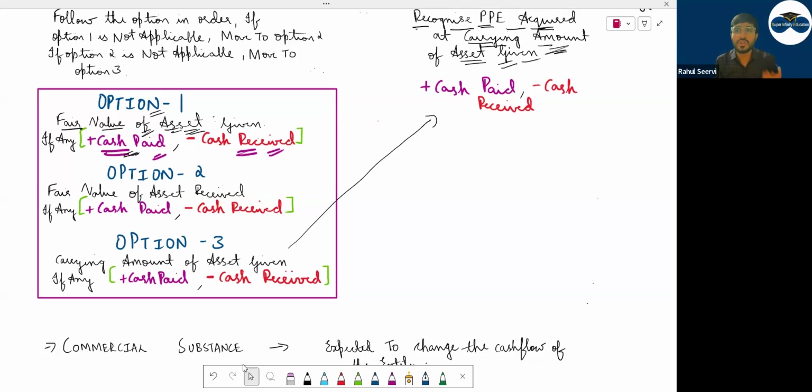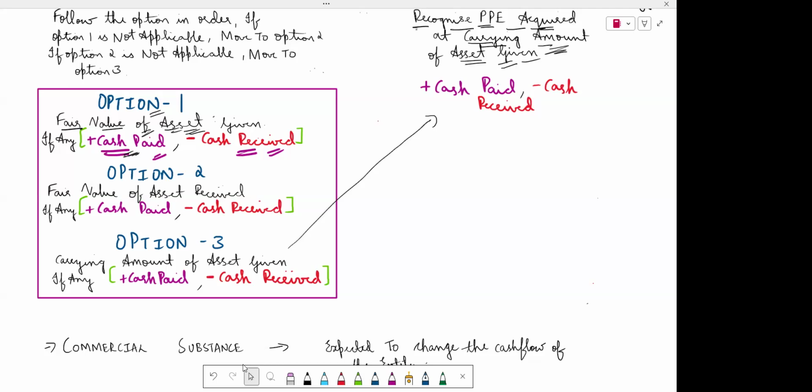Why do I pay 2,000? Because the value of that PP is more when compared to the value of the asset I have given. I have given him the old part. He has given me the new part. He will say that I have given you a new item, bro. Give me 2,000 extra. Simple. I'll say that be happy. I will give you 2,000. Clear? सबको logic clear है?